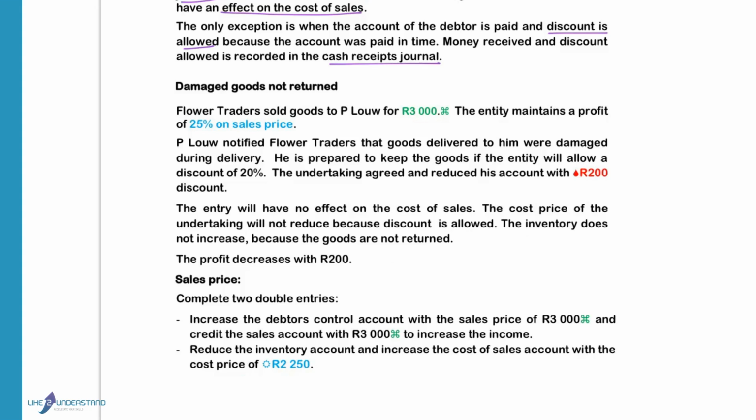Flour Traders sold goods to P. Lowe for R3,000. The entity maintains a profit of 25% on sales price. That means the sales price equals 100%. Lowe notified Flour Traders that goods delivered to him were damaged during the delivery. He is prepared to keep the goods if the entity will allow a discount of 20%. The undertaking agreed to reduce his account with R200. They are not prepared to allow a discount of 20% but R200.